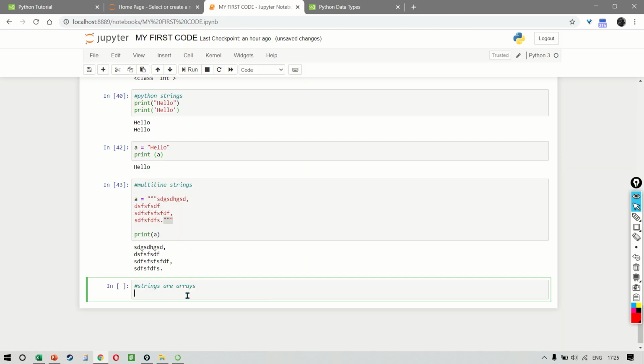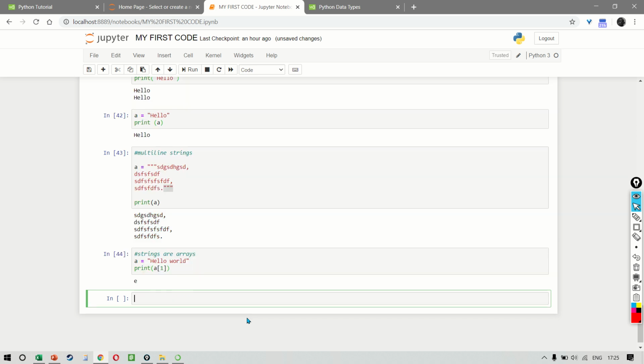So in our example, Python does not have a character data type, which means that a single character is simply a string with a length of 1. For example, if I say that a is equal to hello world, and then we say print, watch carefully, I'm writing the variable name, and then in brackets we're writing 1, the result will come as E. This means that it is the second character. The reason 1 is the second character is because the first character will always start from an index value of 0. For example, if I had written 0 here, then the result would have been H, right?